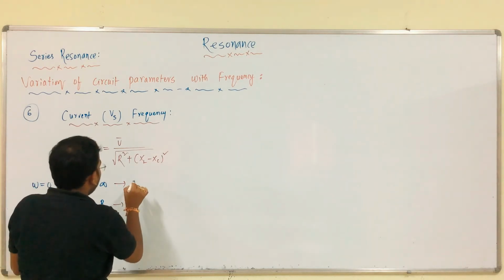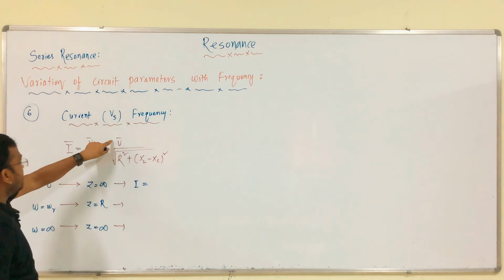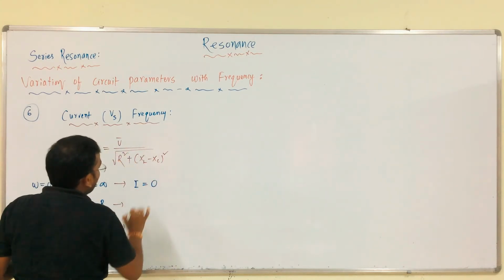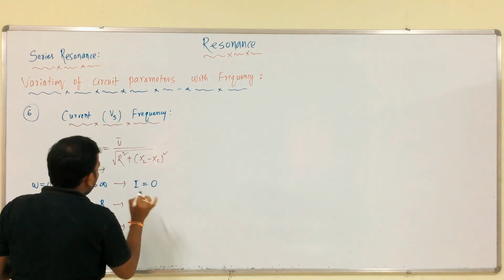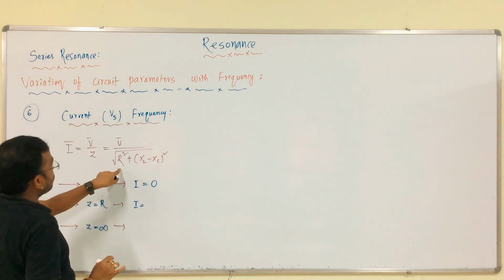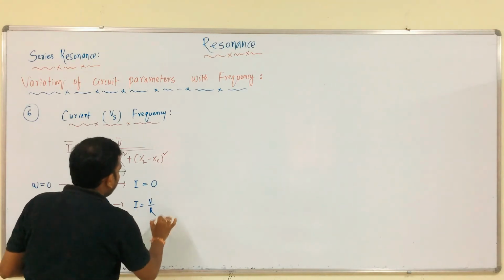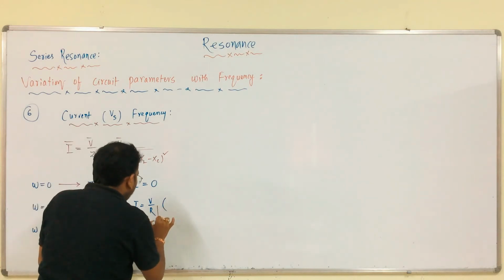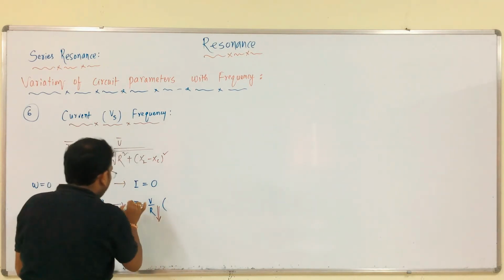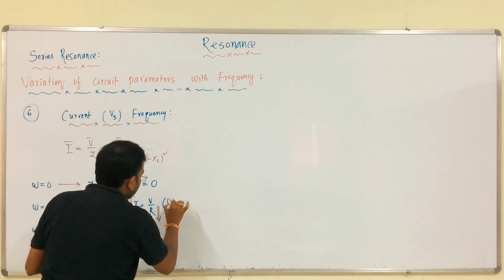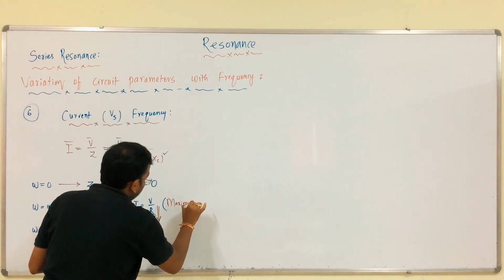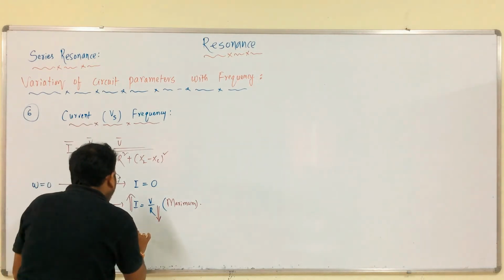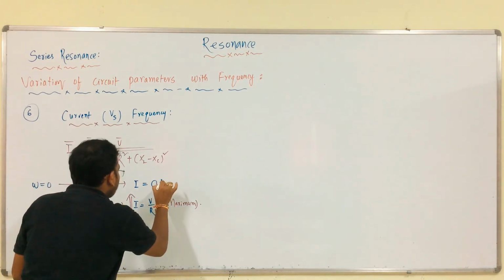In this case, the value of current is what? V by infinite should be equal to 0. In this case, I is equal to V by Z, which is R. We have some finite value of current, and that too R is minimum. This is a very minimum value. But coming to the maximum value of current we can get, when Z is equal to infinite, again I is equal to 0 amps.